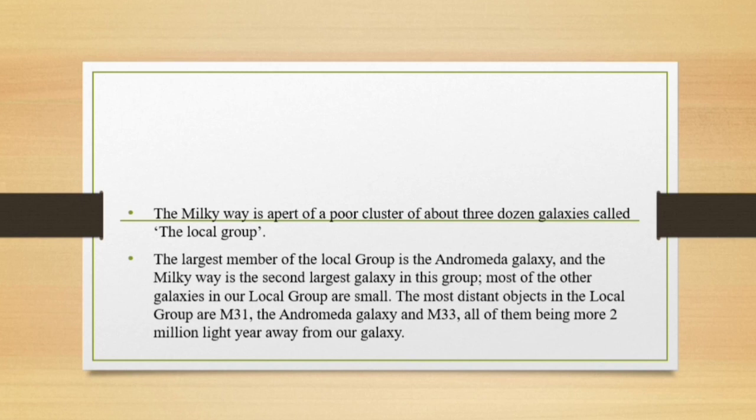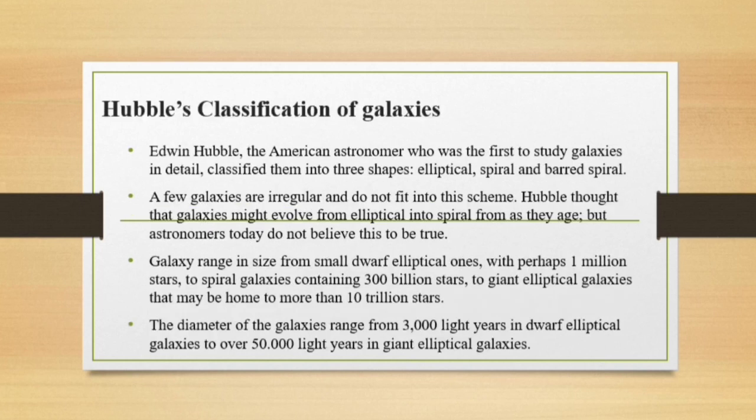Hubble classification of galaxies. Edwin Hubble, who was the first to study galaxies in detail, classified them into three shapes: elliptical, spiral, barred spiral. A few galaxies are irregular and do not fit into this scheme. Hubble thought that galaxies might evolve from elliptical into spiral form as they age, but astronomers today don't believe this to be true.